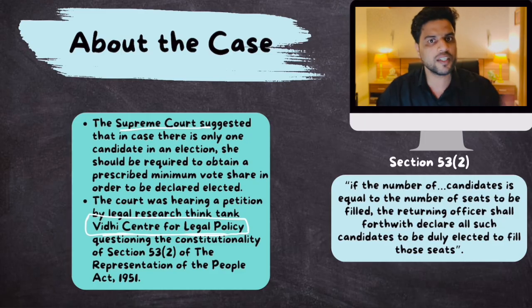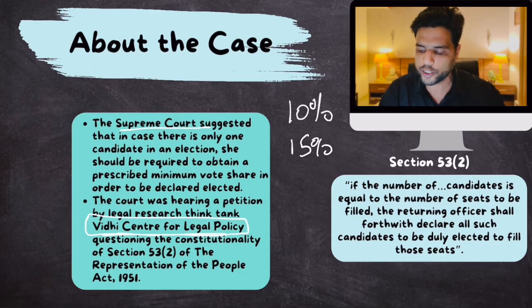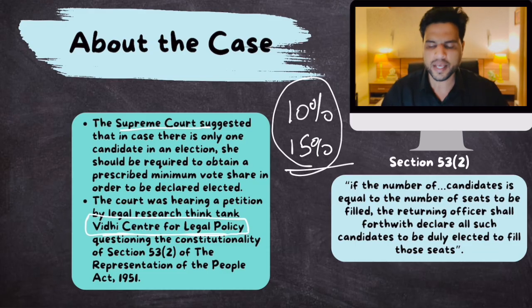So even if there is one candidate, there should be an election and he shall be declared victorious only if he secures, let's suppose, 10% or 15% of the votes. There should be a minimum threshold. Now, the Supreme Court hasn't given a judgment. It has just advised that maybe this can be done. What fundamental rights are being broken if this candidate is declared victorious without the election process?